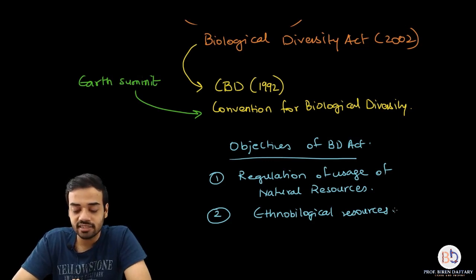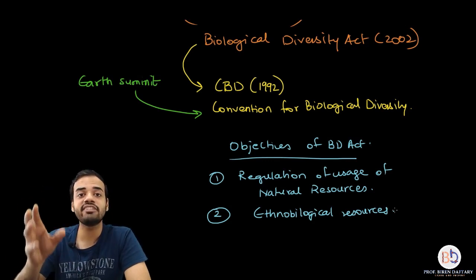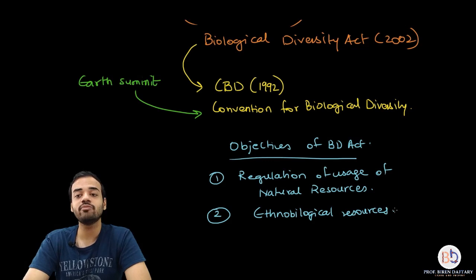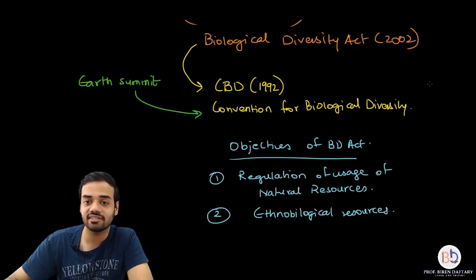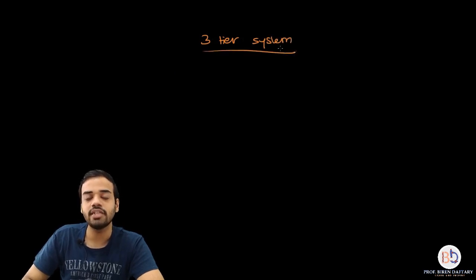Now, how is this act implemented throughout our country? This act has been implemented by the Indian government. How is it monitored? So there is a system which is called a three-tier system. Okay, what is the meaning of three-tier system?